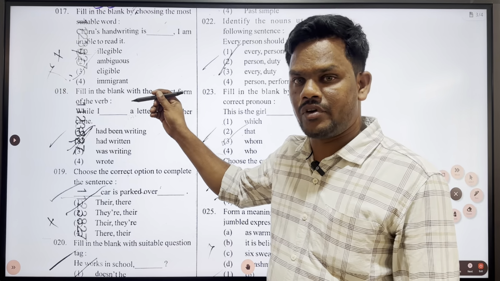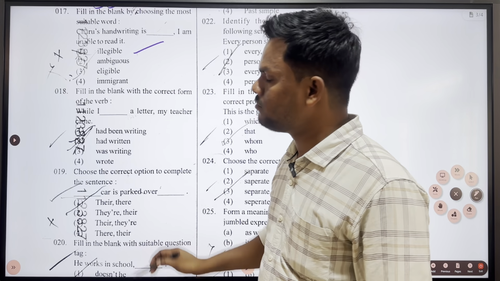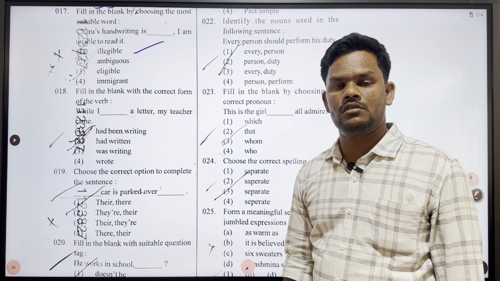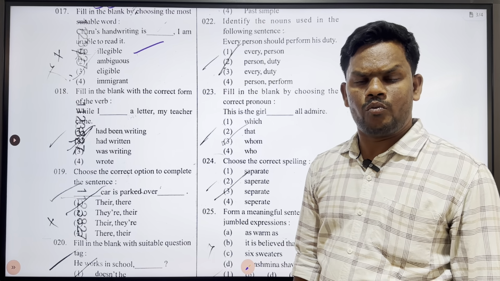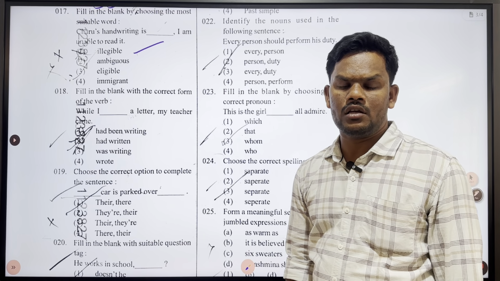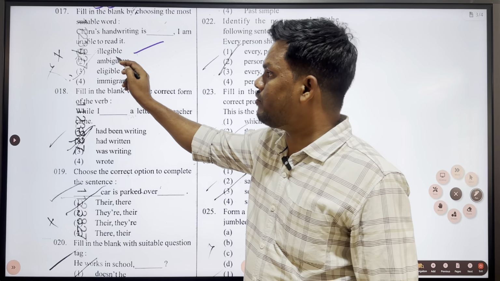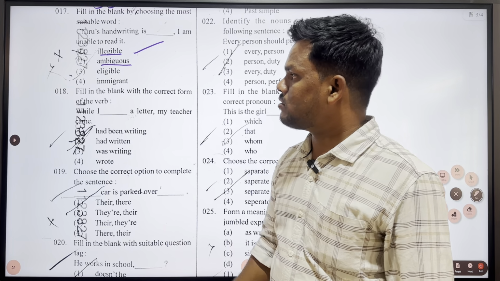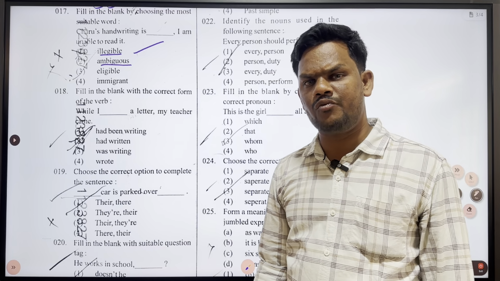The first option given here is illegible. What is that? The meaning of illegible is, when somebody's handwriting is not good, when we are unable to read it properly, there we get confusion. In those situations, we use the word illegible. The next word, ambiguous. The meaning of ambiguous is also confusion.